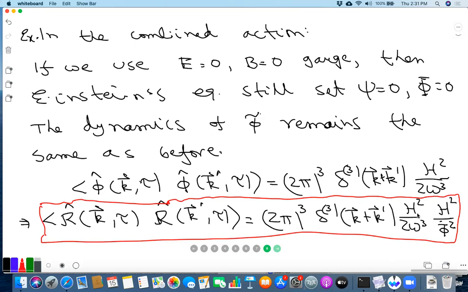Then which h and phi bar dot should we use? Is it the h as tau goes to 0 and phi bar dot as tau goes to 0, really? Because then of course during inflation h eventually, the potential eventually drops to 0. Similarly, phi bar dot, I mean phi, becomes rapidly varying. But that's not what you should use, okay?